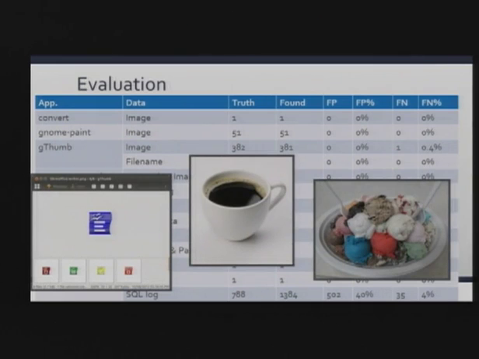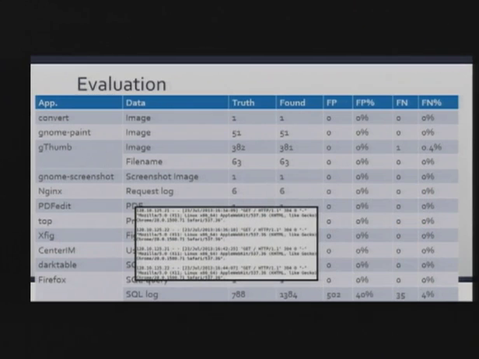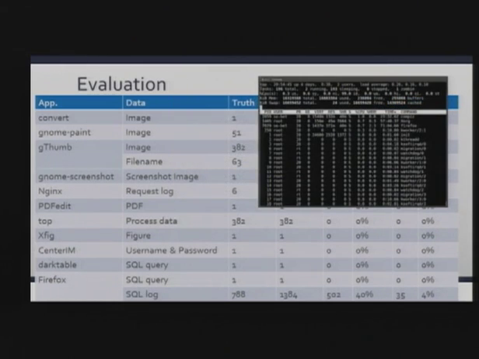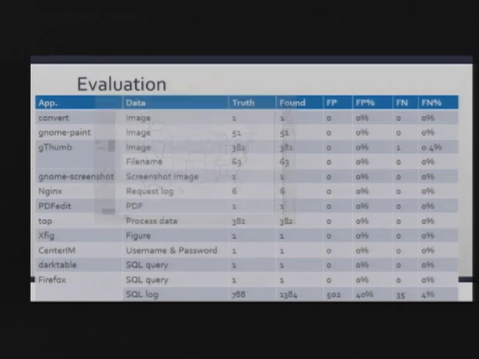We had things like images, snapshot images from the GNOME screenshot application, which is the default screenshot app for most Linux distributions, Nginx web servers' request log, as well as PDFs like we saw here, process data being rendered by the top application, even vector graphics drawn in the Xfig application, and then a bunch of others that you can see on the chart. And as you can see, in almost all cases, Discrete is perfectly accurate. No false positives, no false negatives.